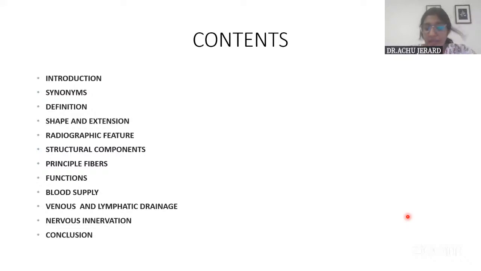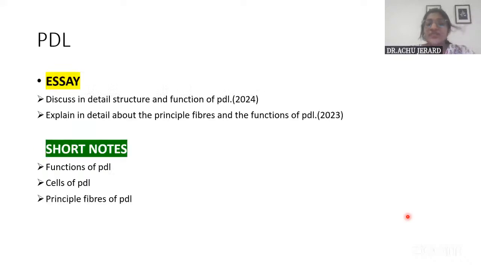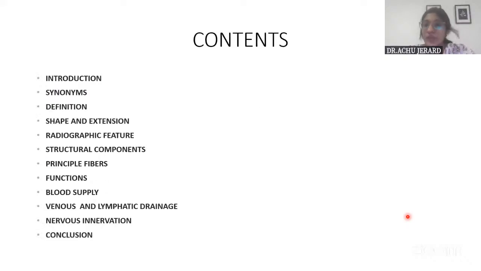For PDL, if the question is to discuss in detail the structure and function of PDL, I would write the contents as: always begin with introduction, definition if it is there, then the terminologies if it is there. It would come for everything. For any question related to PDL, the content is the same: introduction, definition, other terminologies. These will come in the introductory part.